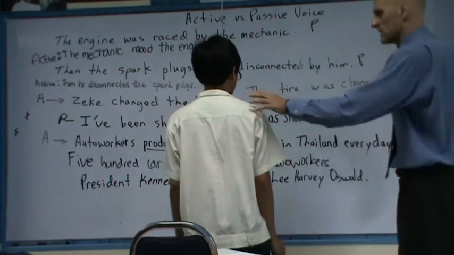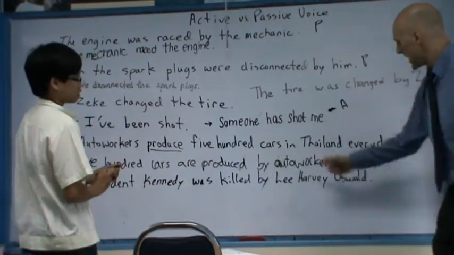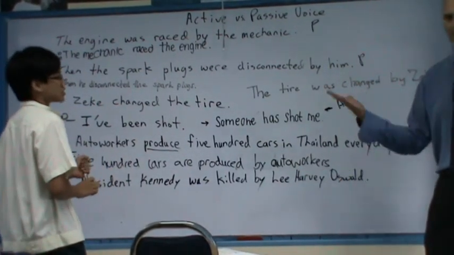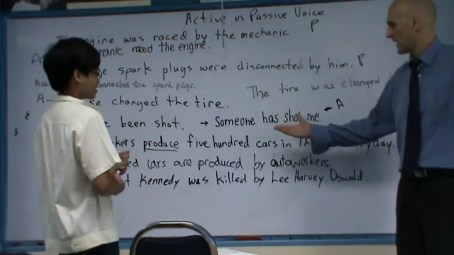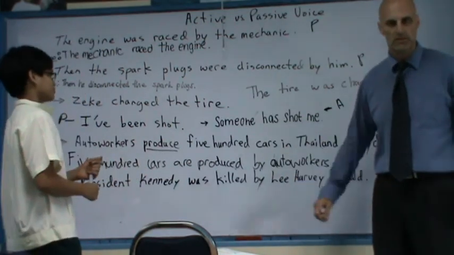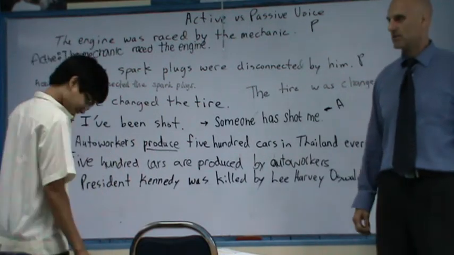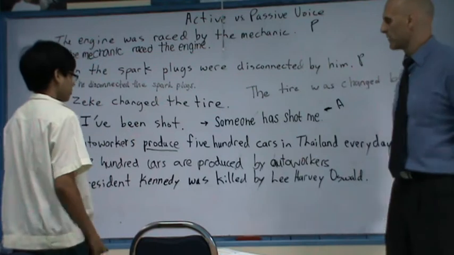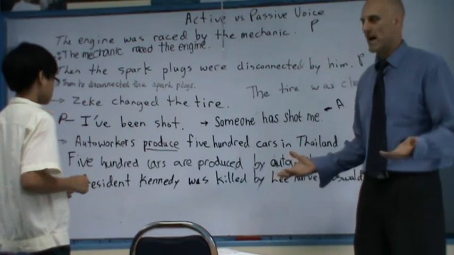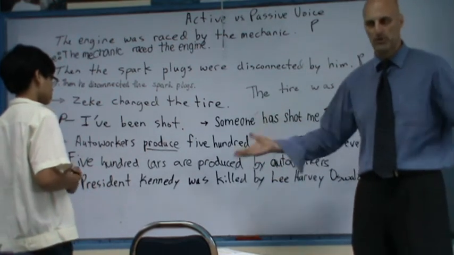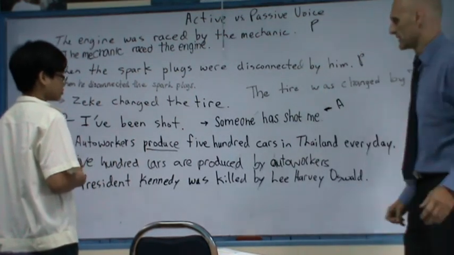Well, hang on a sec here. Everybody, Beam is putting 500 cars are produced by auto workers. Do we need to say that? By auto workers? No. Who else is going to produce cars? Bakers? Librarians? So this is an example where passive voice is better because we don't need to say who does the action, because it's obvious. Auto workers produce cars, right? It's not bus drivers, it's not teachers.